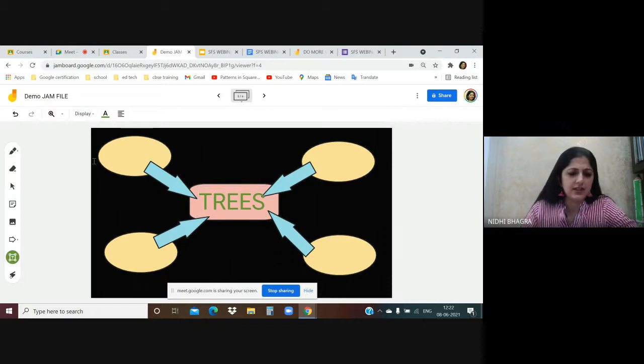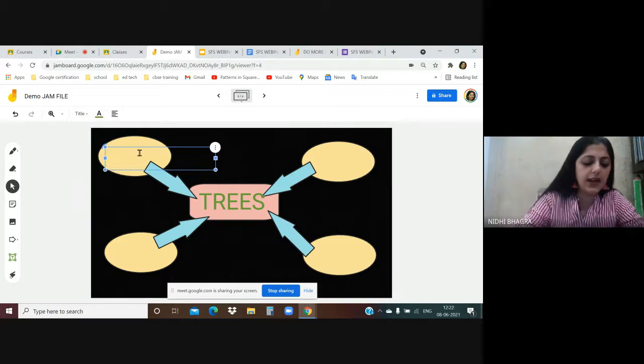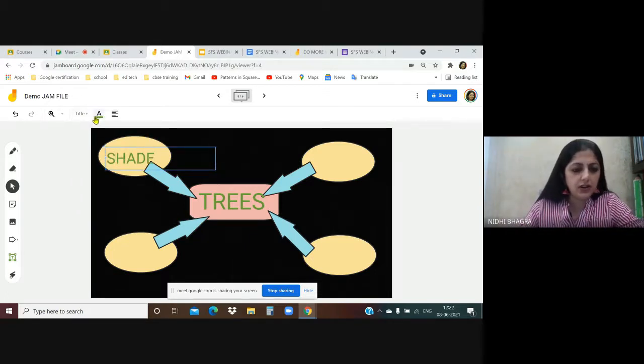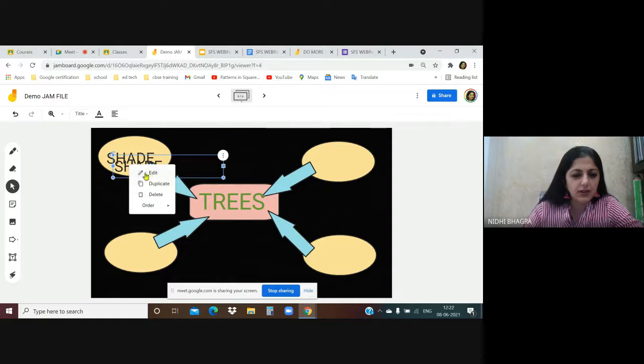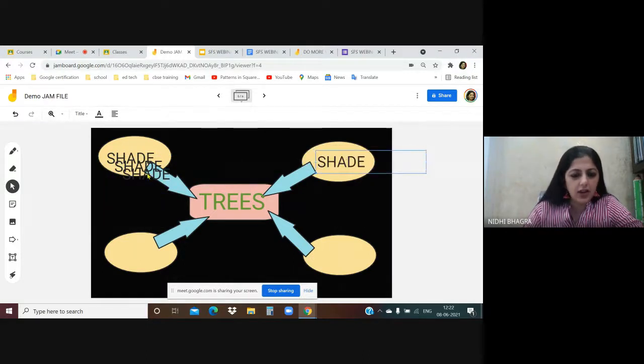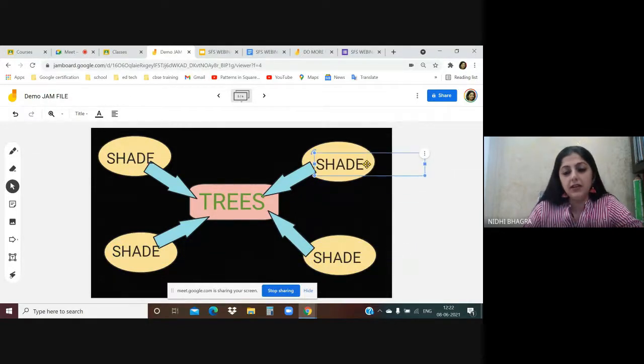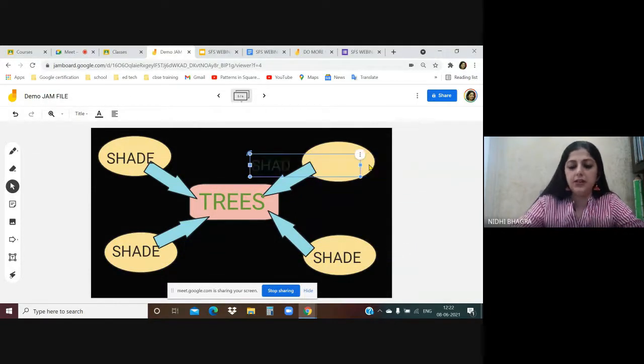Now, for example, let me create a map, display, title, and it is like trees give a shade. I'm just changing the color over here. Let's say this one. Now I can create a duplicate of it, and I'm placing it. And now I can edit easily from here. Please give us paper.